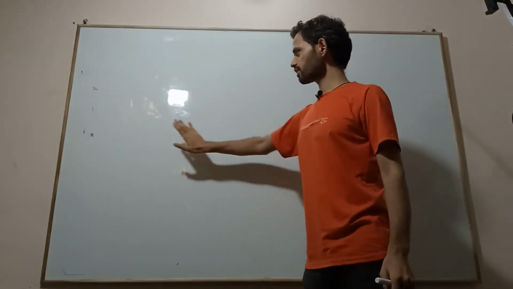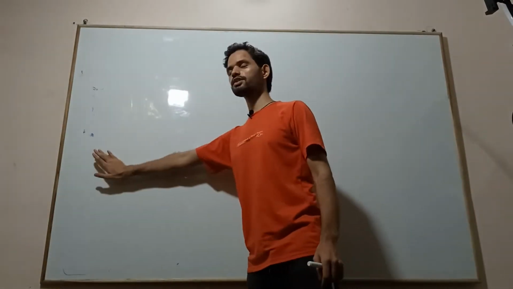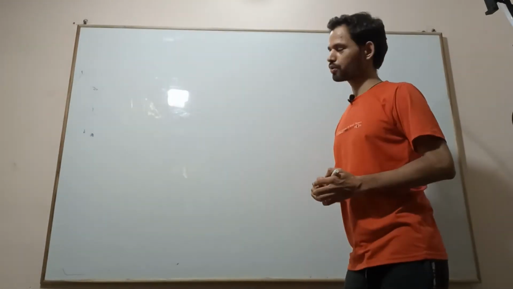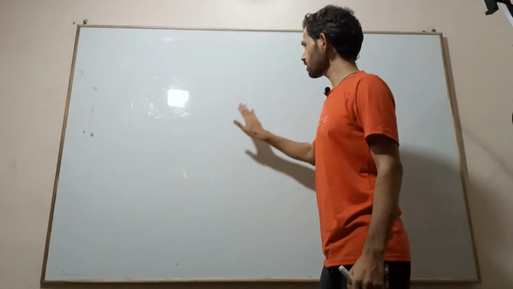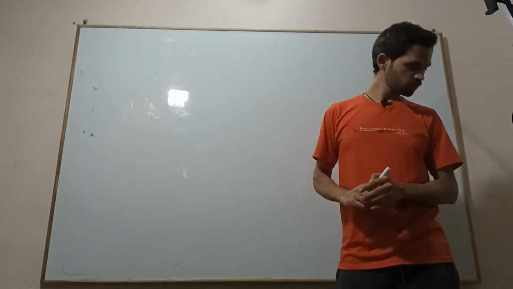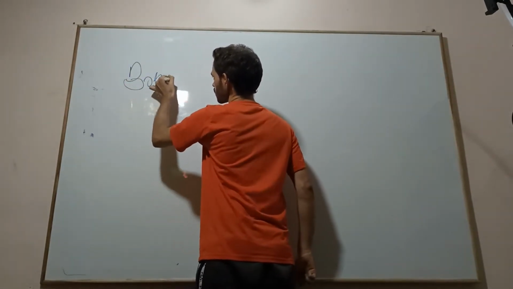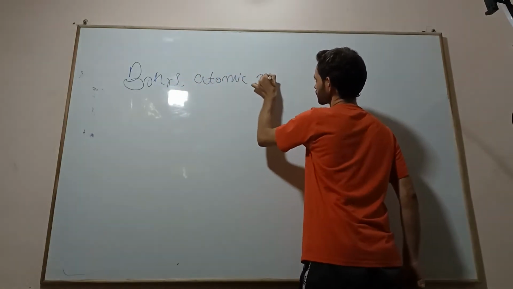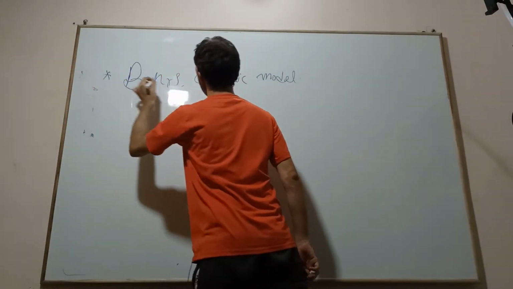This is the last topic which is not related to our main syllabus of electronic devices and circuits, but it is very important to understand the energy band theory, that is, how the electron takes discrete values of energy, which we can understand by this Bohr's atomic model. So let's go for Bohr's atomic model.